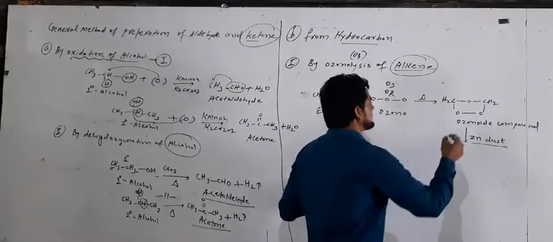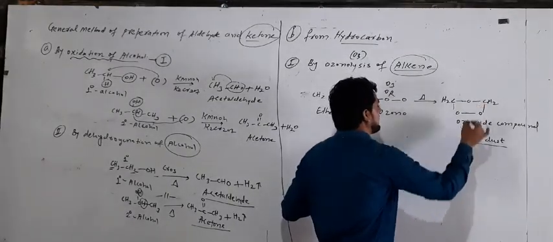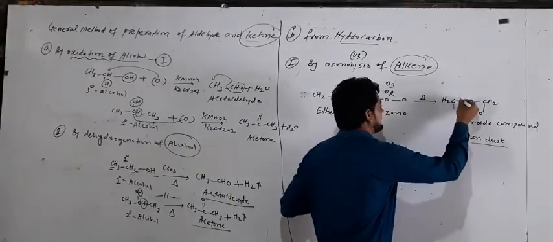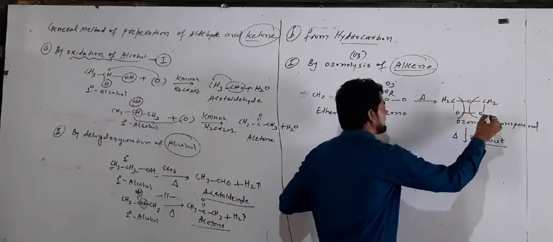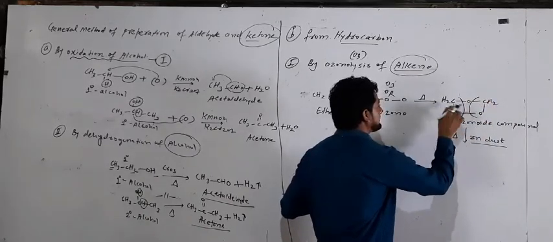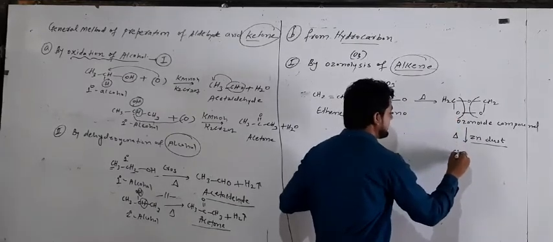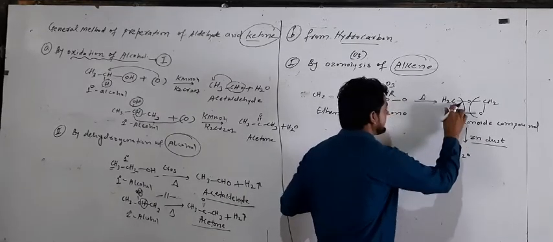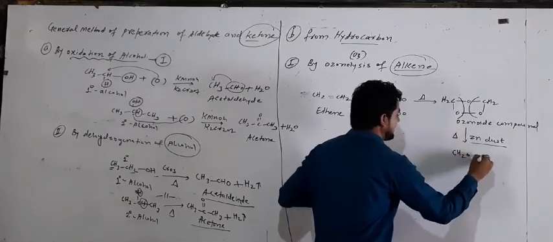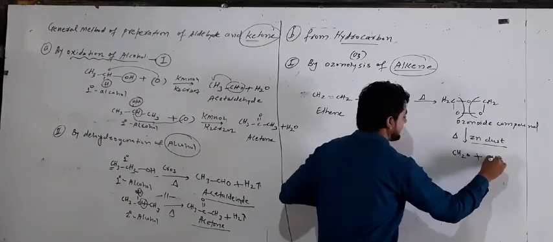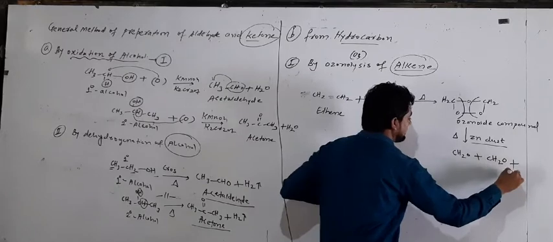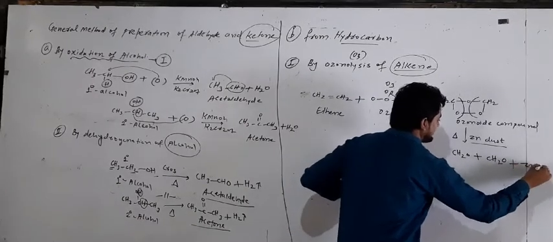So this compound breaks with the help of heat in this way. Clear? So we get 2 compounds here: CH2O, plus the same CH2O, plus loss of ZnO.